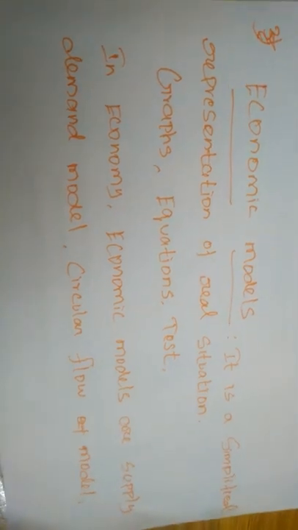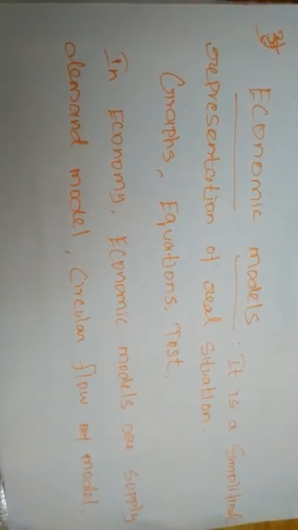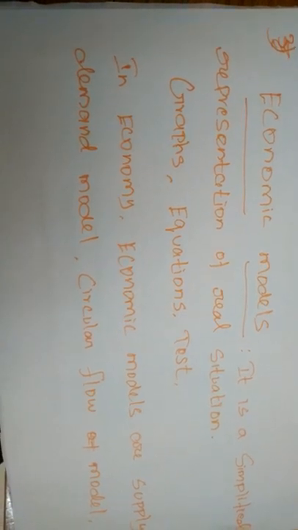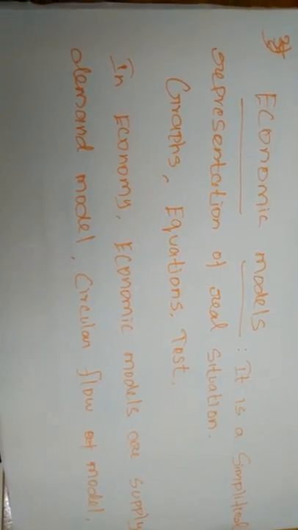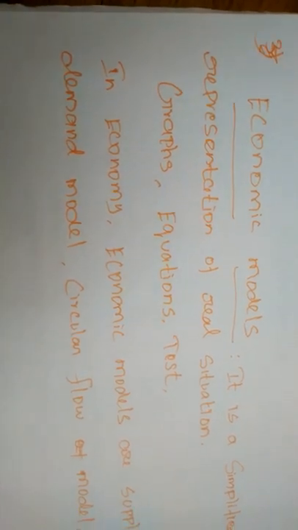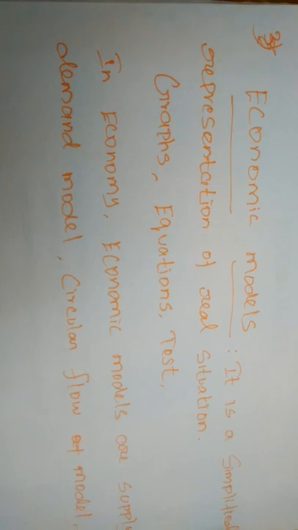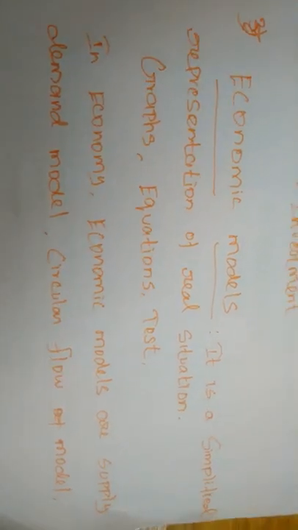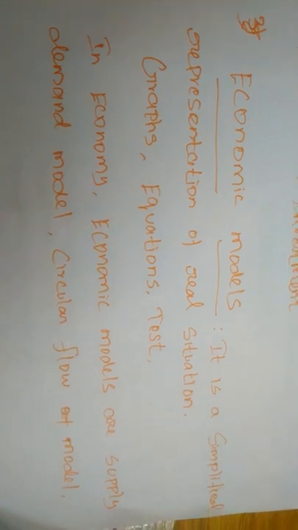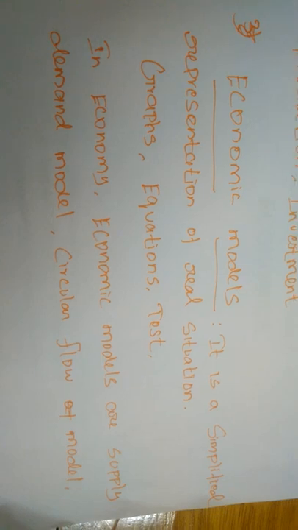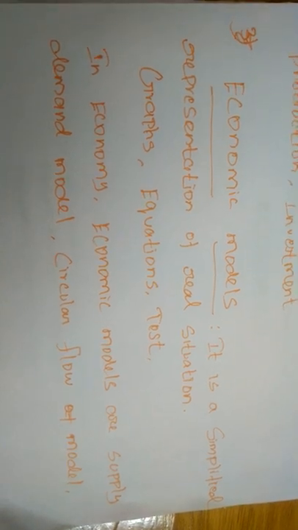The circular flow model is not only used by economists; accountants or account sections also use economic models or circular flow of income models. There are three models of circular flow of income representing the major economic systems.